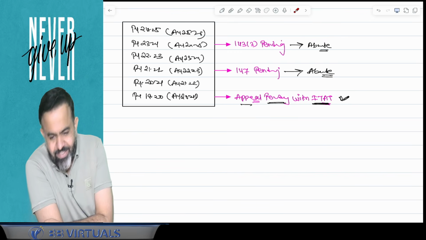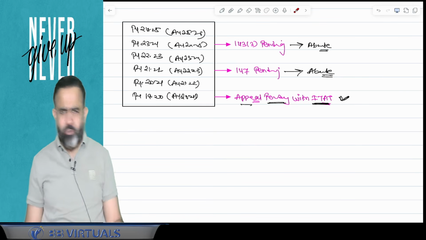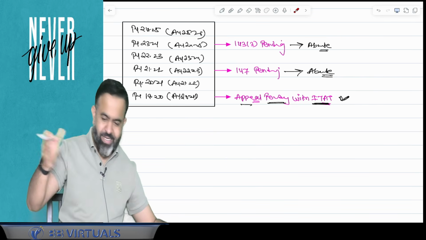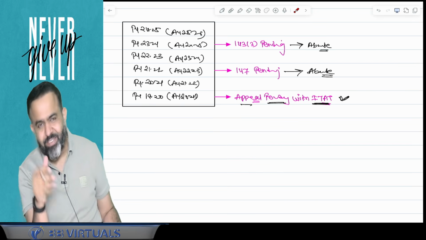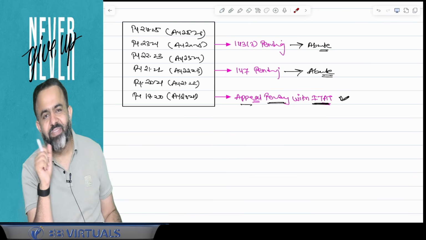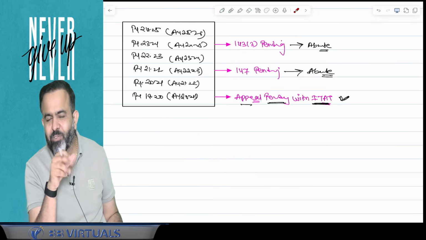But guys, what happened? You know that. Suppose, for example, I can take an example. In Tamil Nadu, there is a government, or one more, nowadays there is an election, I think after some time in West Bengal, Kolkata. So what happened? Suppose Mamata Banerjee is from the opposition party. So what happened?